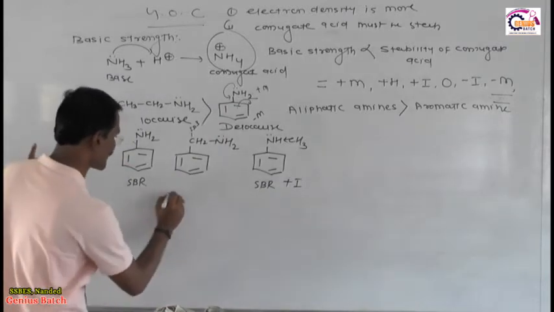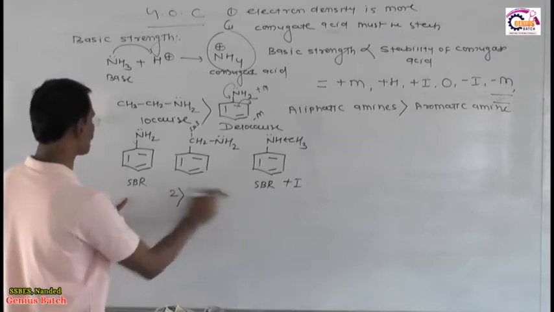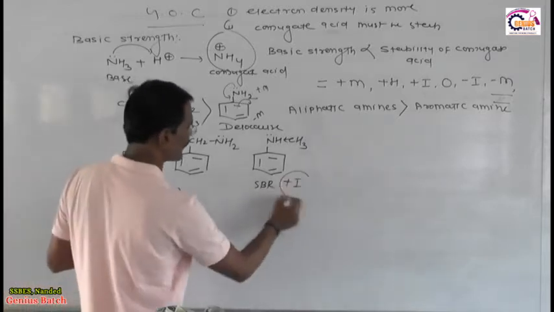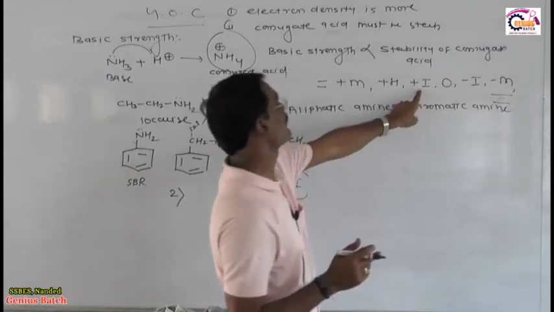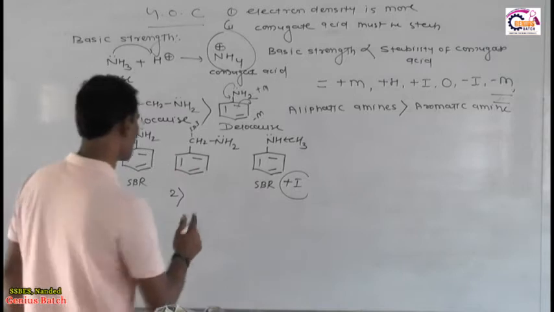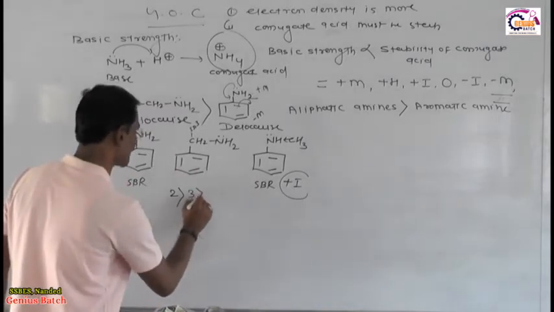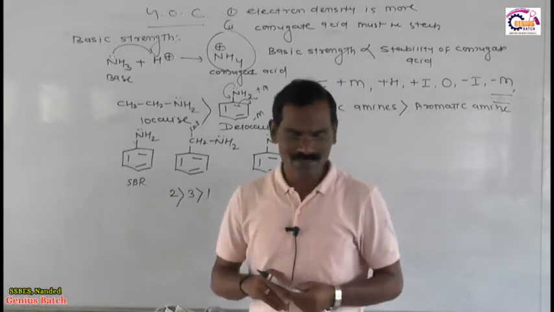Out of these, both are aromatic but have -R, but here positive inductive of the methyl group is there, because positive inductive increases the basic strength, yes or no? Because it is before 0, it increases the basic strength, therefore 2 is more basic than 3, which is more basic than 1. This is the final conclusion, my dear students.